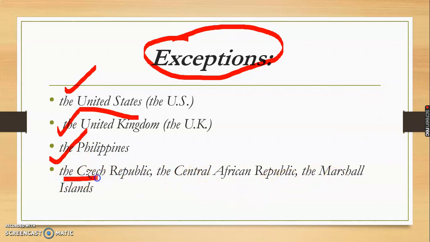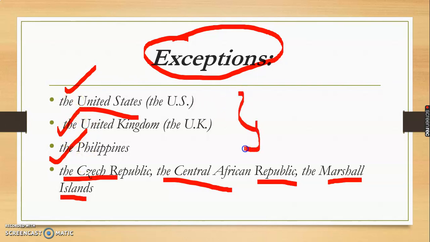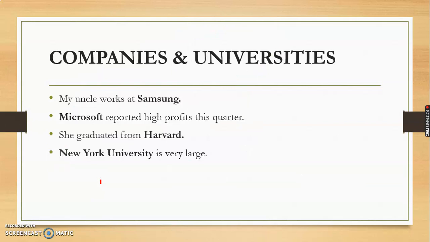So here are certain countries where we have used "the," but these are a limited set, so we use "the" here only. Otherwise usually we do not use "the" with countries, streets, and cities.